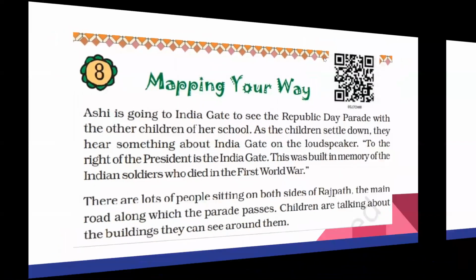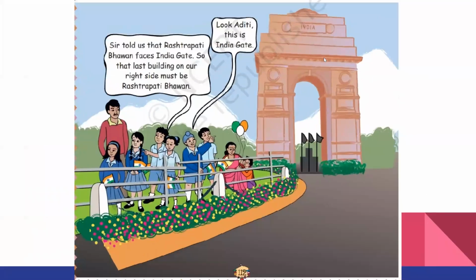See, what are the buildings that you can see in the figure? Here is a picture given. This is the picture of India Gate, and you can see this is the Rajpath Road, and here are the children sitting. One boy is saying, look at Didi, this is India Gate. He is showing India Gate towards the left side.